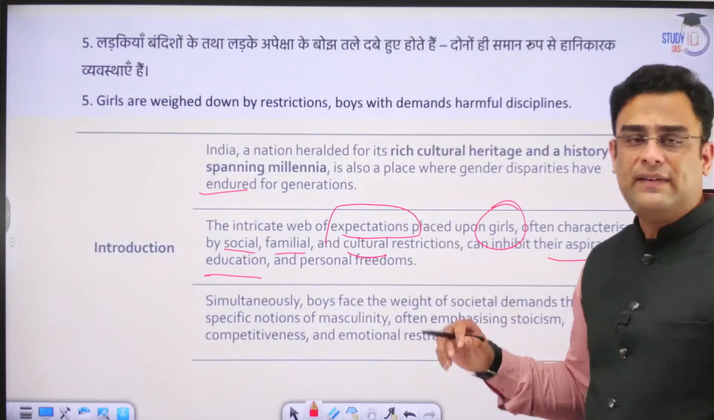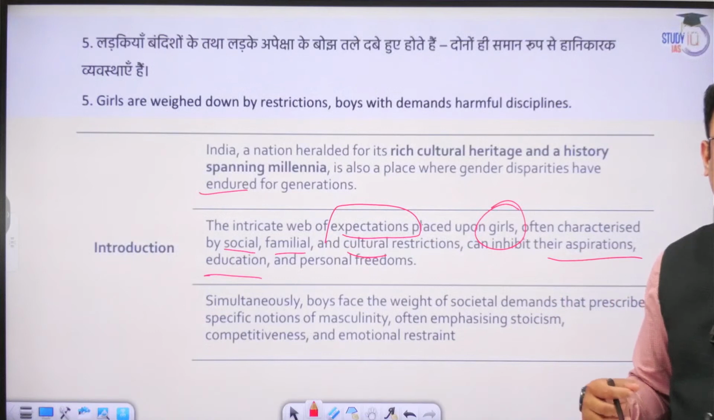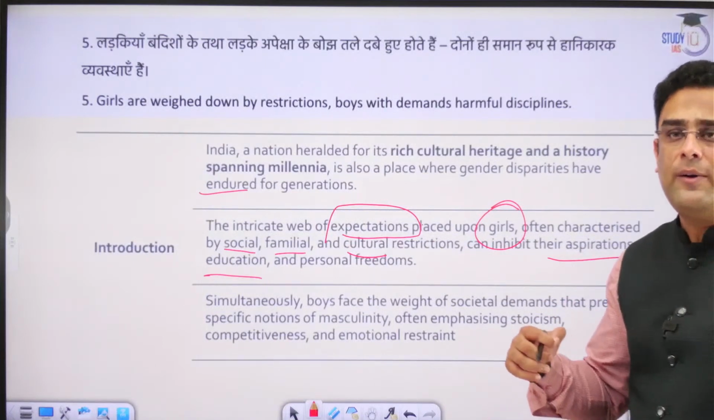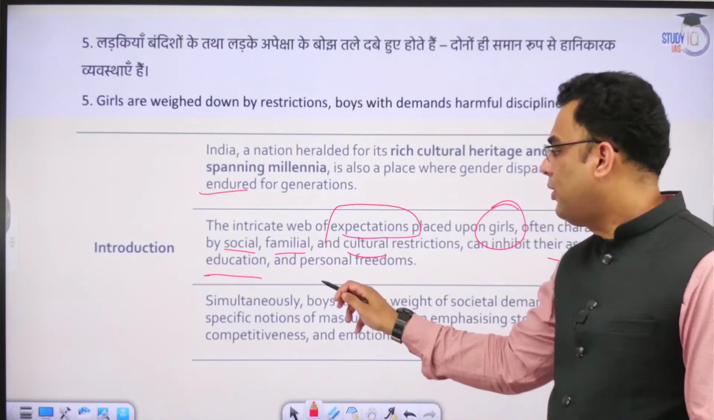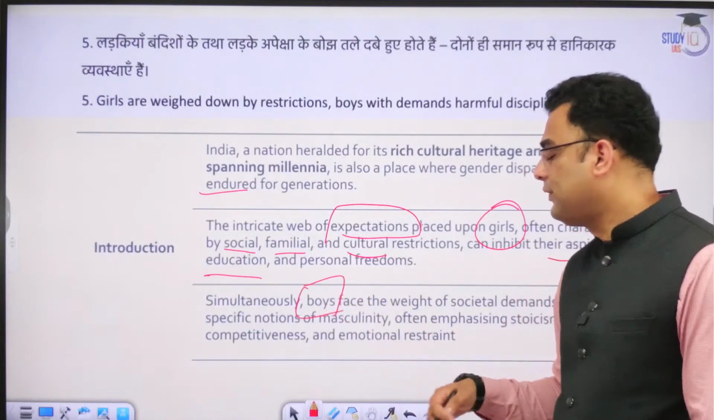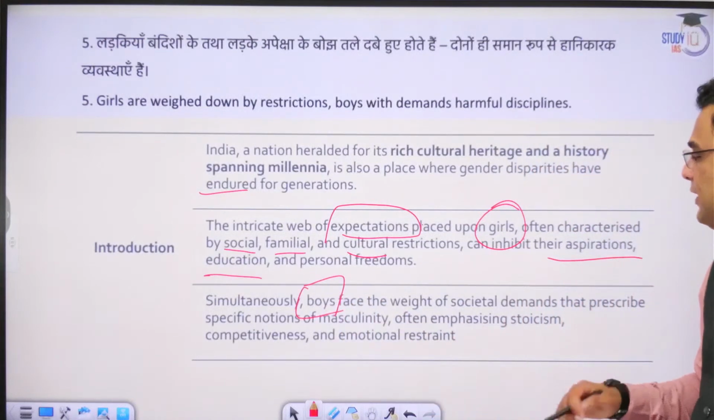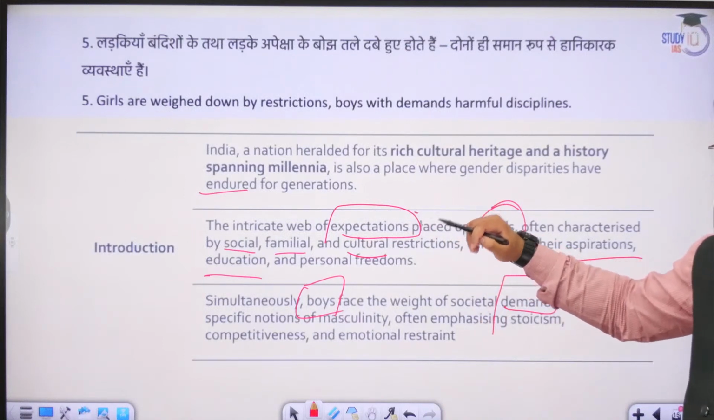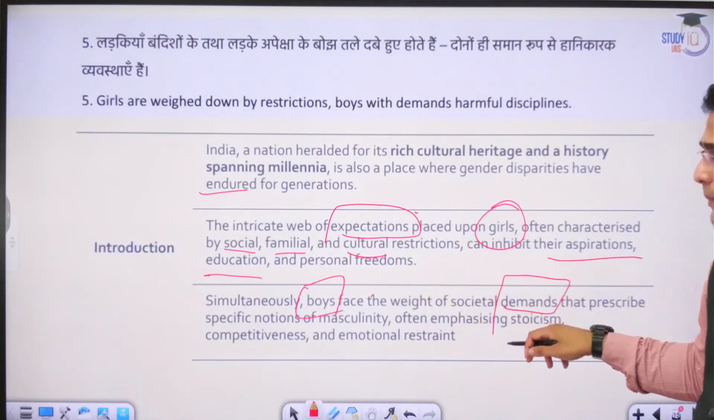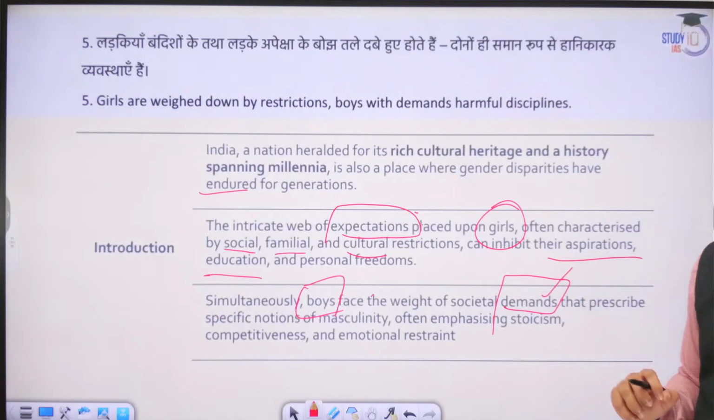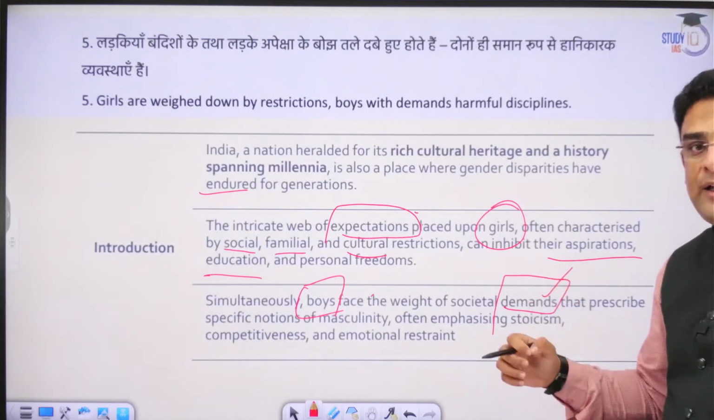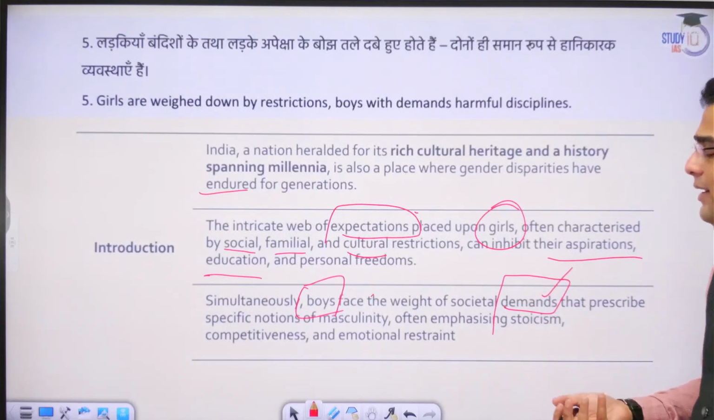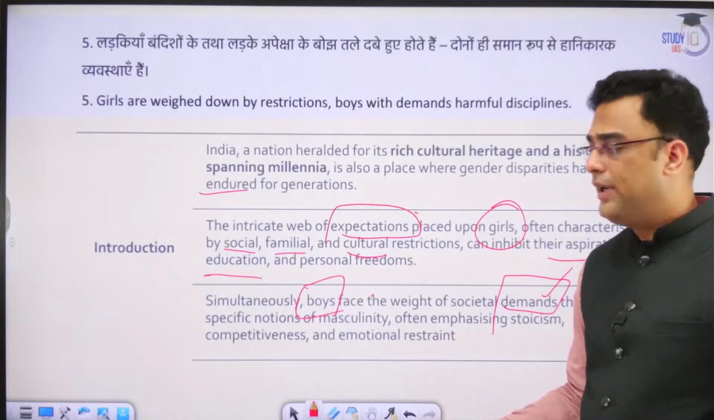Now, while this is something that is very well accepted and acknowledged, on similar lines, boys also face various different types of societal demands. Girls face restrictions, whereas boys are suppressed by demands. And these demands are also weighing down boys. What are the kinds of demands? We'll talk about them in detail shortly.